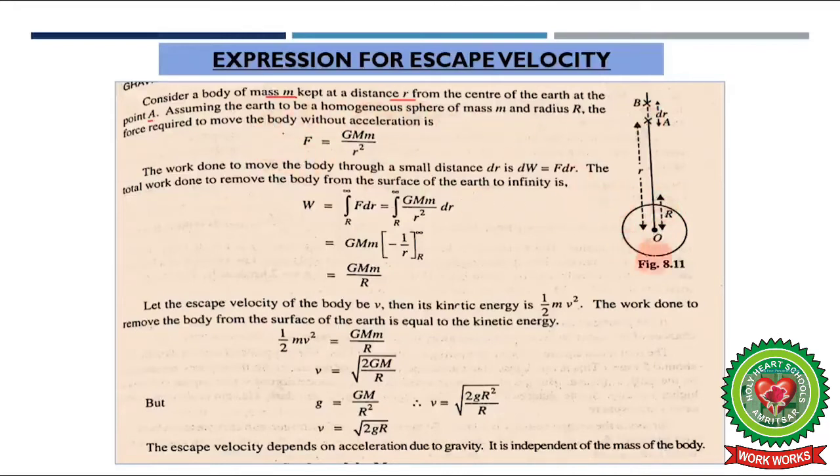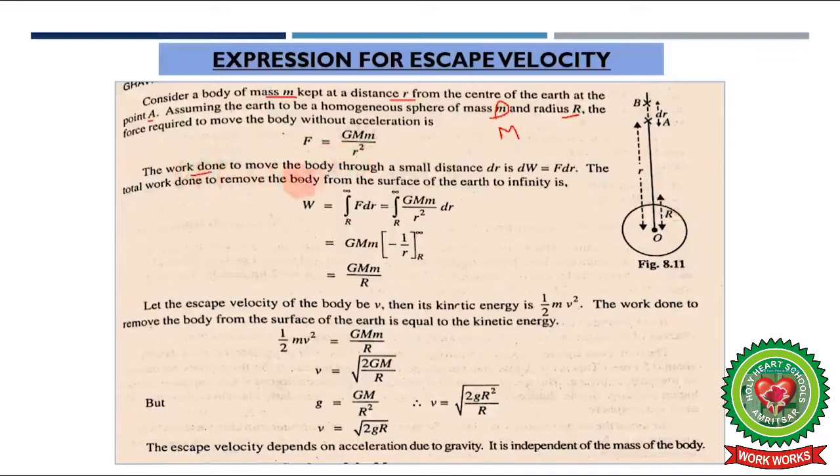Assuming that it is a homogeneous sphere and capital R is the radius of the earth, the force required to move the body without acceleration is F is equal to GMm upon r square. Here they have written small m, but correct it, it is capital M. Capital M is the mass of this sphere, or in our case the earth. So F is equal to GMm upon r square from Newton's universal law of gravitation.